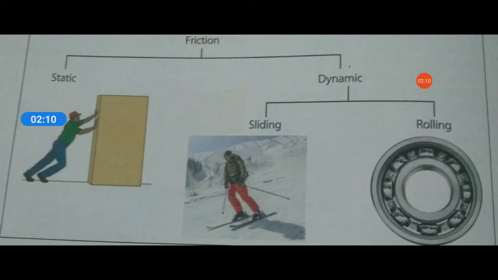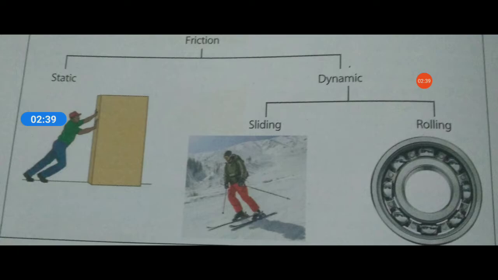When the opposing surfaces of the objects in motion are irregular, they increase resistance to movement. When we try to push a desk or a table and it does not move, it is because of the static friction being exerted. Once the movement starts, static friction ends and dynamic friction comes into play. This is all about static friction.